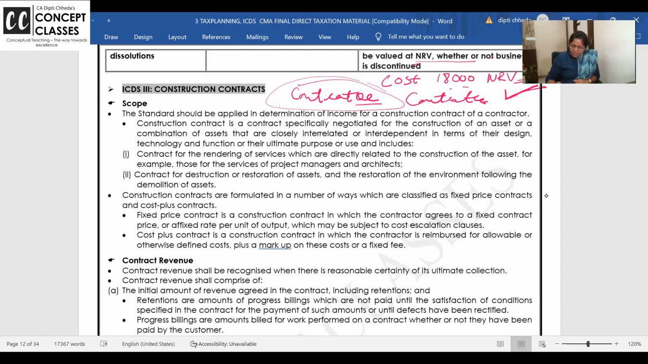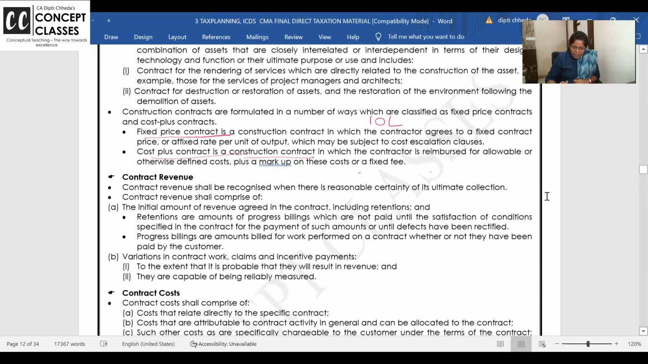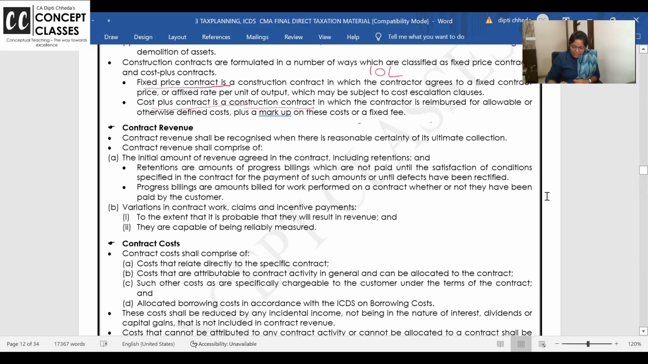Also a contract for rendering of services which are directly related to construction of the asset, like providing labor and all. A contract for destruction or restoration of assets, like demolition and then renovating work. A construction contract can be a fixed price contract, like we will give you 10 lakh rupees and make row houses, or cost plus. Whatever is the cost incurred plus our percentage profit, and this will be a cost plus contract. Okay. Now, what is contract revenue?